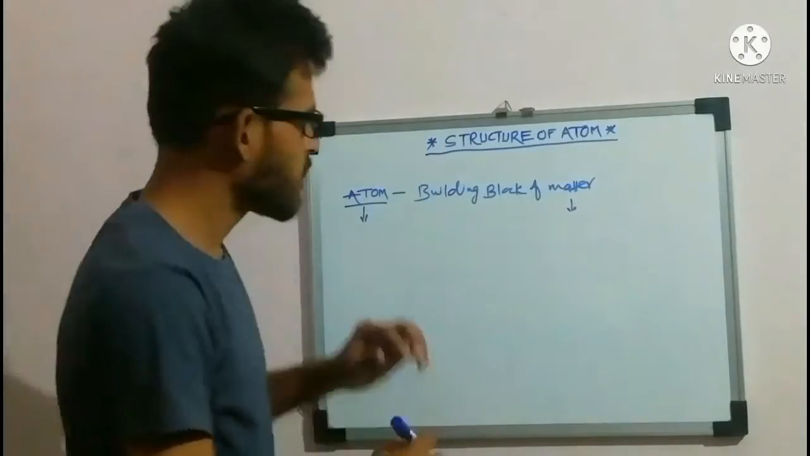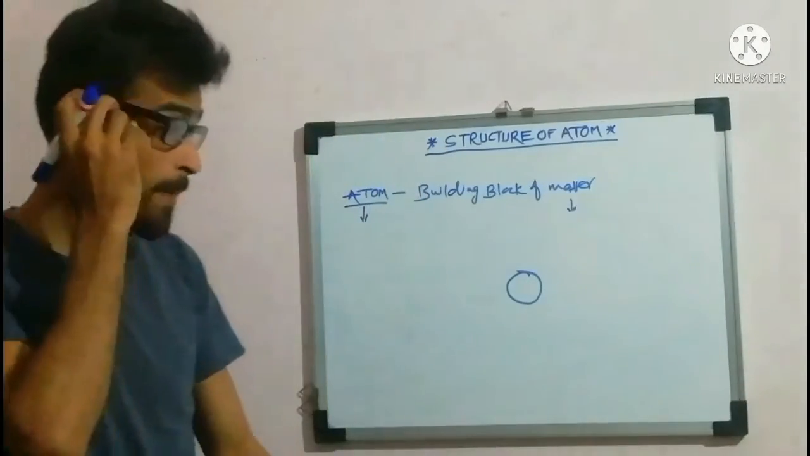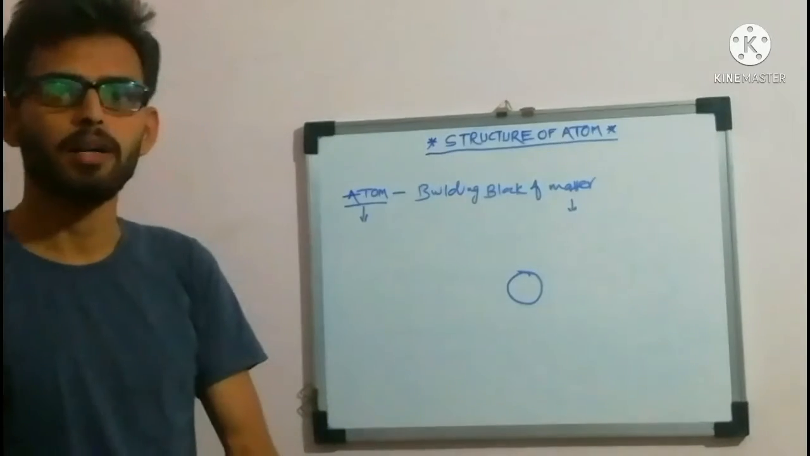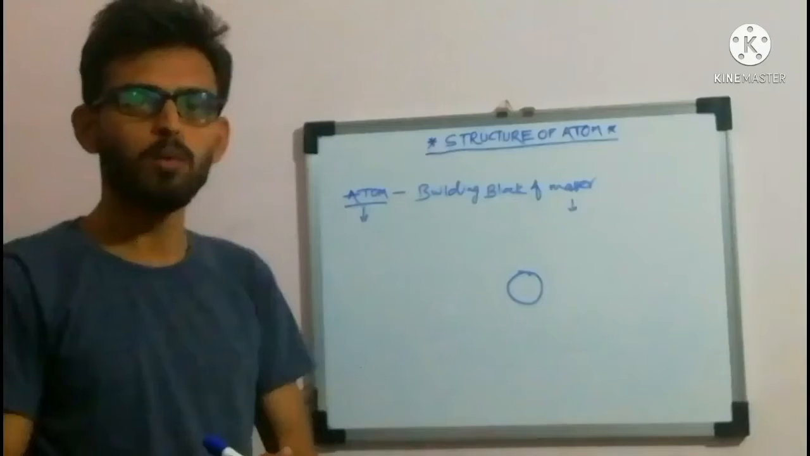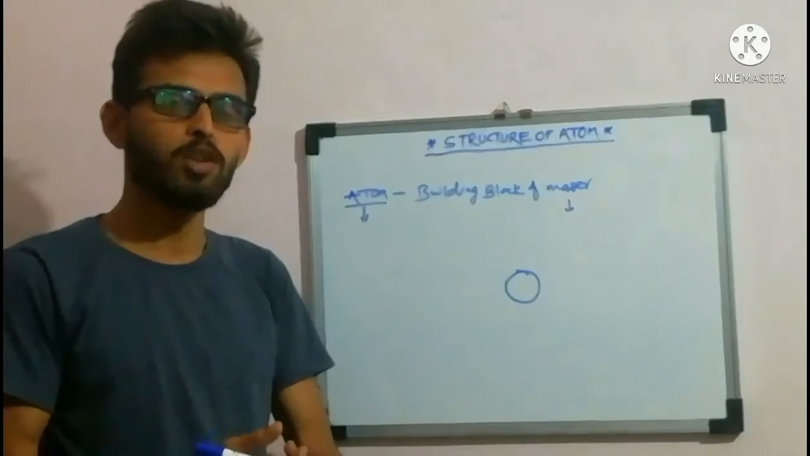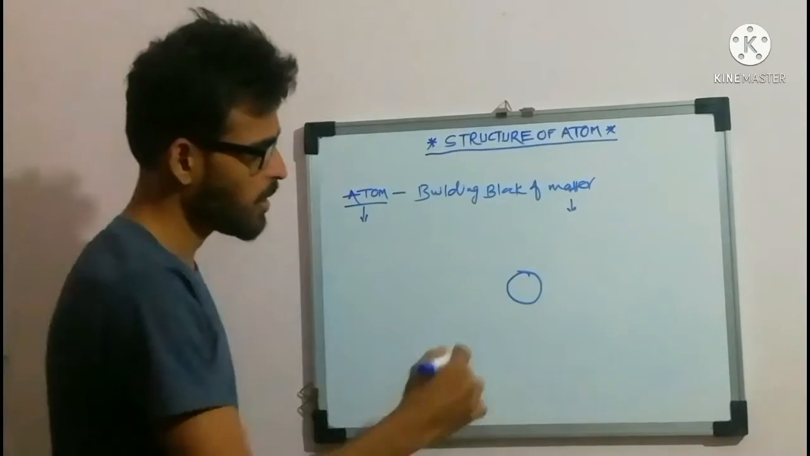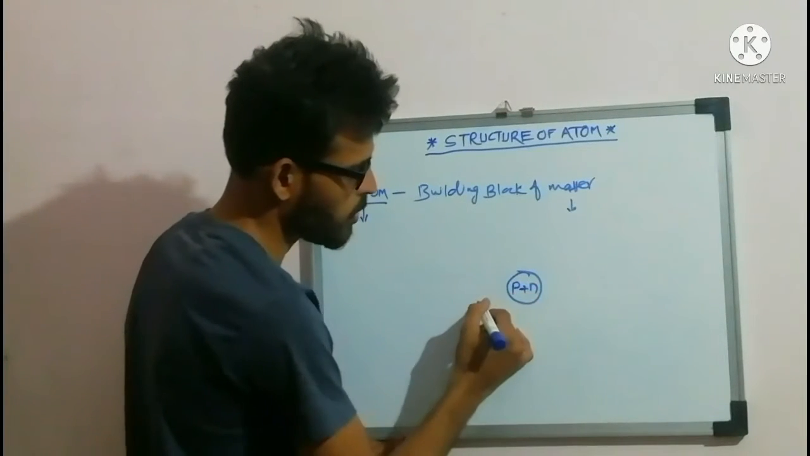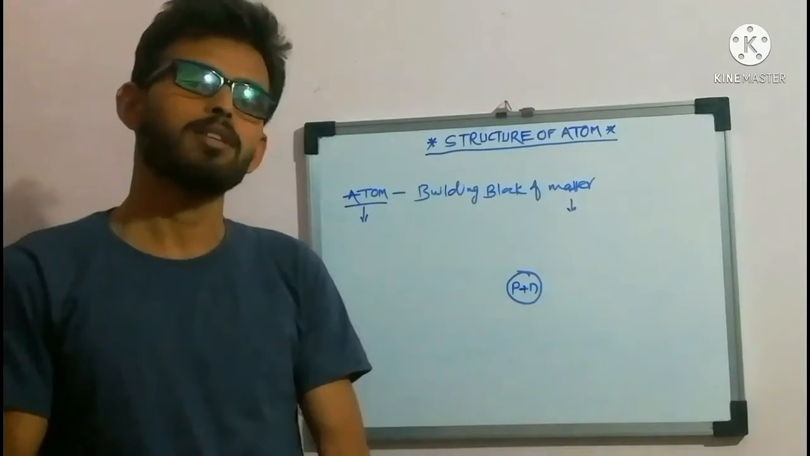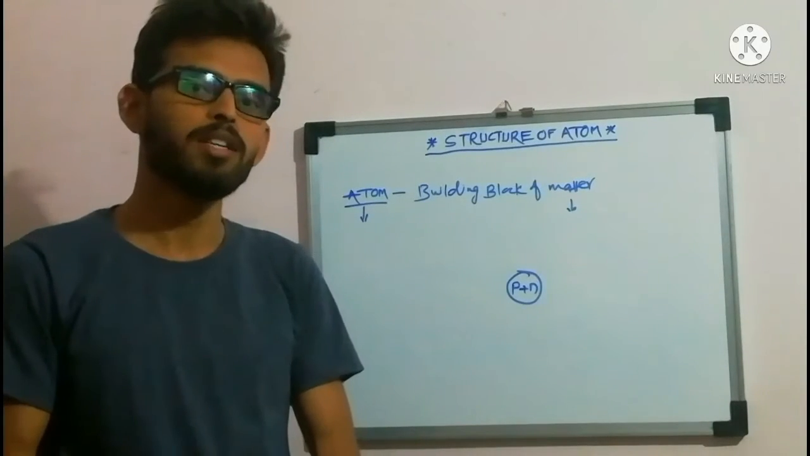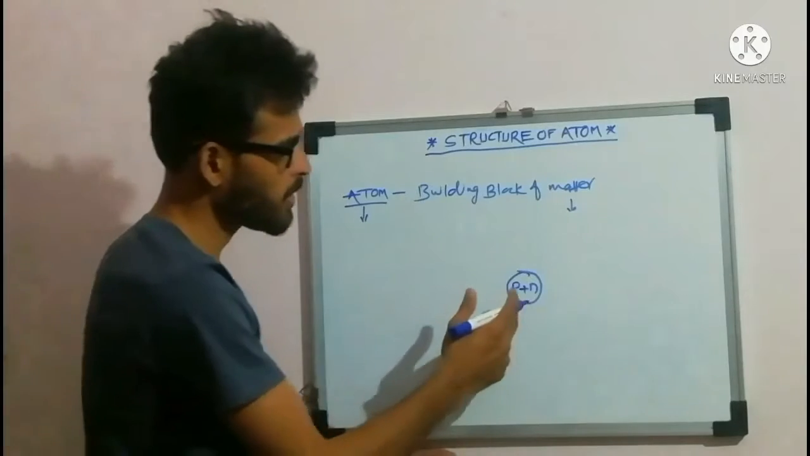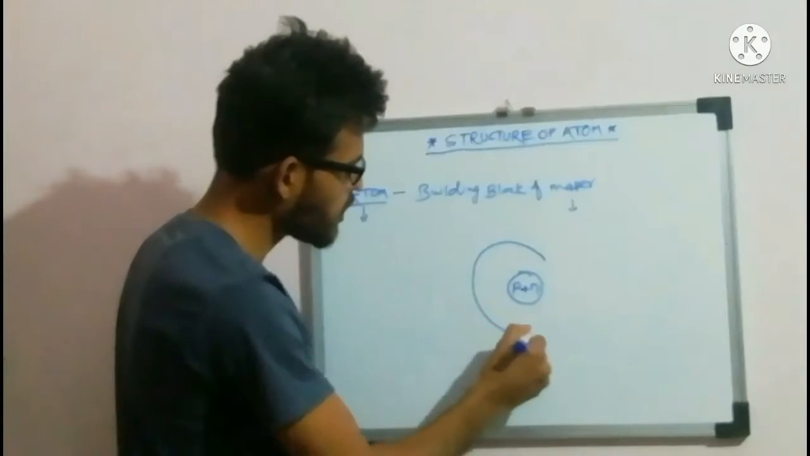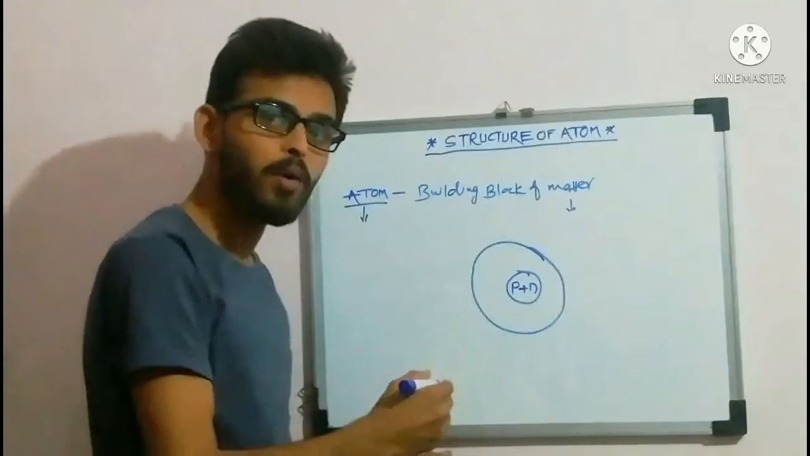We studied that an atom is spherical. Whatever I have drawn here is not the total atom, it is the nucleus of an atom. An atom has a nucleus, around which there are orbits or shells of electrons. In the nucleus there are protons and neutrons, so the atomic nucleus is made up of protons and neutrons. You can easily see in the structure that this is the nucleus of the atom, protons and neutrons are present here, and around that nucleus electrons are revolving.